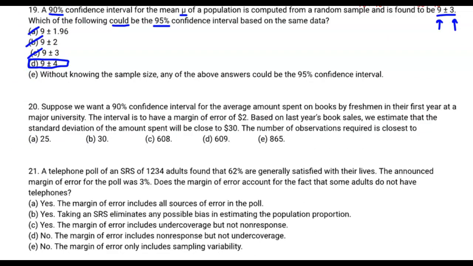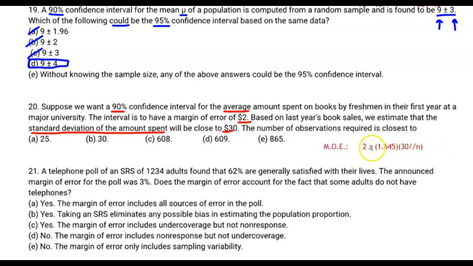Number 20, suppose we want a 90% confidence interval for the average amount spent on books by freshmen in their first year at a major university. Average, we're talking about means, right? Spoiler alert, it's going to be a lot. The interval is to have a margin of error of $2. Based on last year's book sales, we estimate that the standard deviation of the amount spent will be close to 30. What's the number of observations required? Closest to, so this is another minimum sample size question.